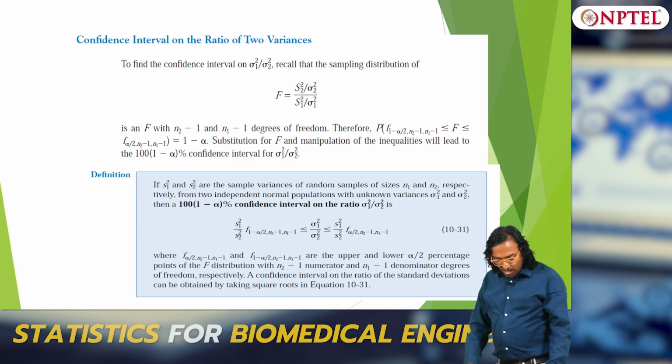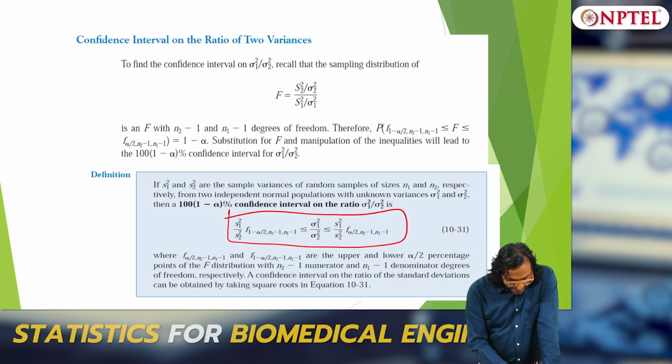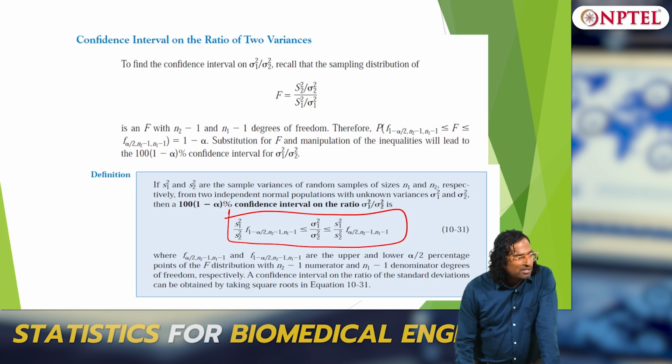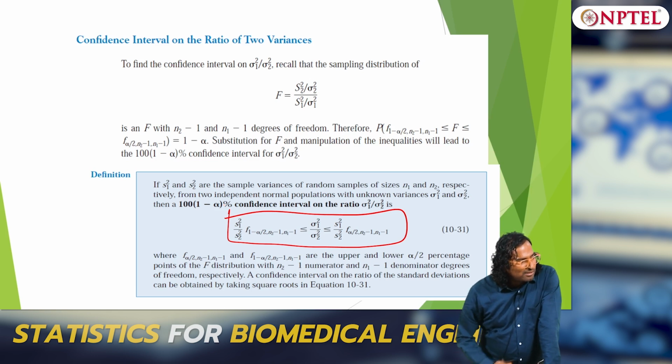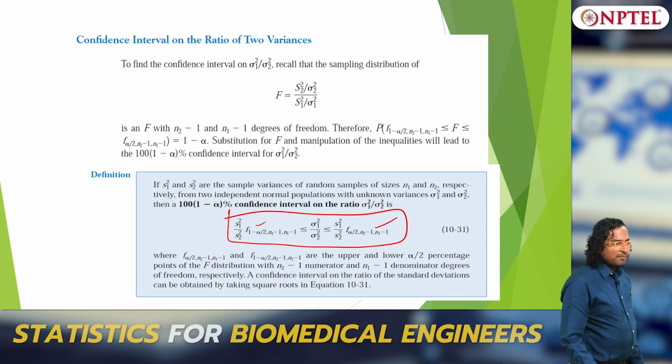So this is the confidence interval on the ratio of variances, which is again straightforward: sigma 1 square by sigma 2 square is less than or equal to S1 square by S2 square, again with 1 minus alpha by 2 and alpha by 2, you have to keep that in mind, okay.